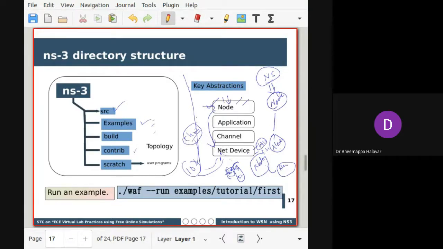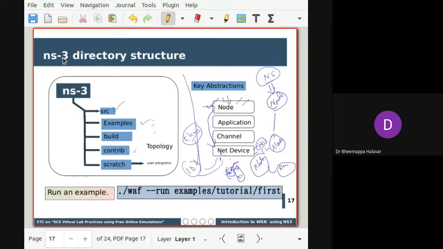Node is one object to which you have to add a device and you have to add an application. Application in the sense, suppose you are currently doing sensing of information. A common application is sensing information where the node generates data. You can write a small application on top of the node that reads some random data at a random time. So how do you do that? At the node level, you can create your own application, generating data at a random time.